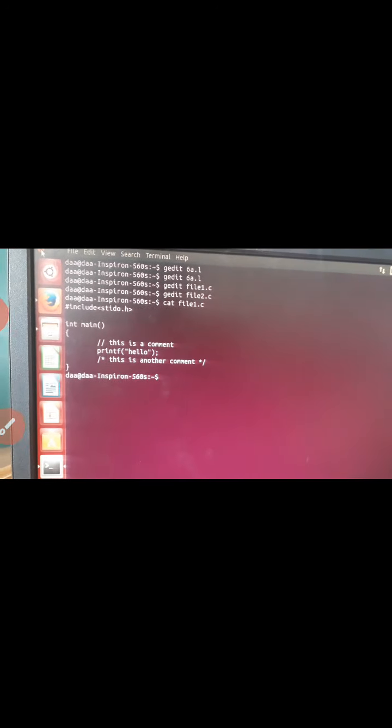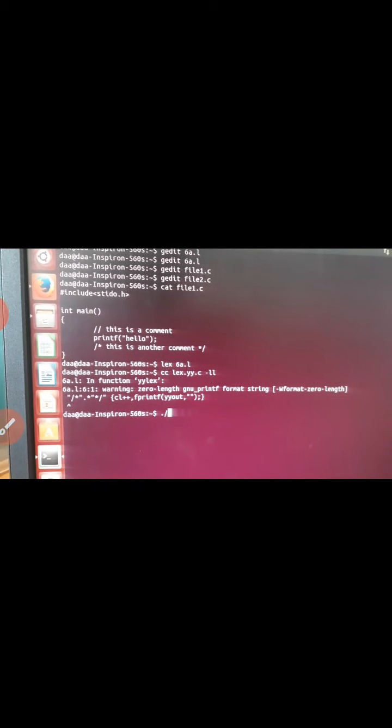Then start the execution. If you want to display file one, use cat file1.c, and whatever is saved in file1.c will be displayed with the cat command.